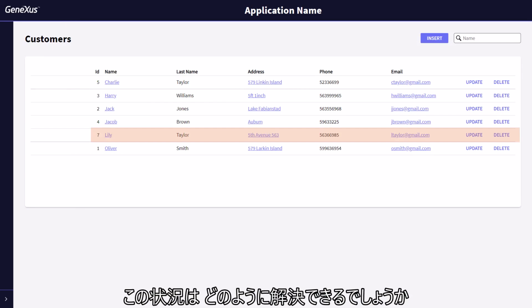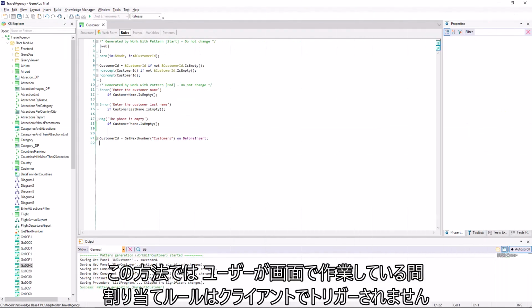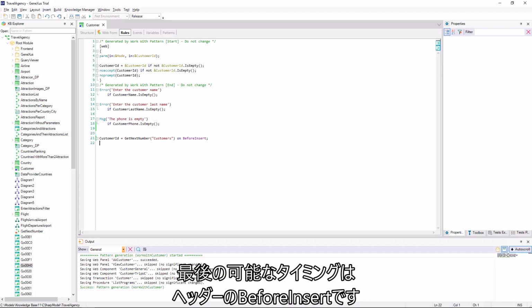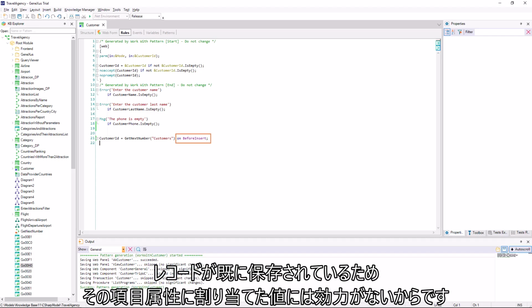How do we solve this situation? By conditioning the invocation of the procedure to a trigger event. In this way, the assignment rule will not be triggered on the client while the user is working on the screen. When is the right time? The last possible moment is before insert of the header. Why? Because after that moment, the value we assign to any of its attributes will have no effect, since the record will have already been saved.